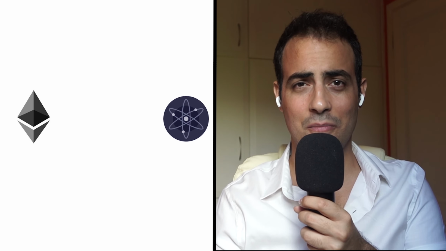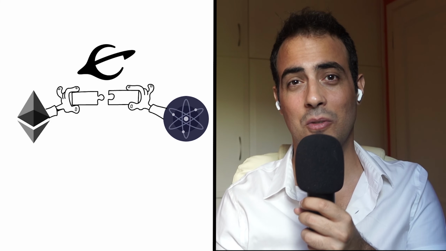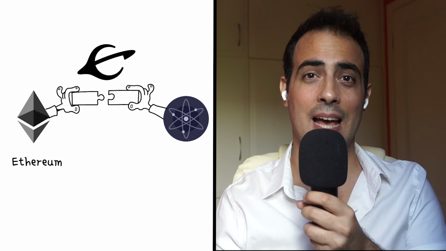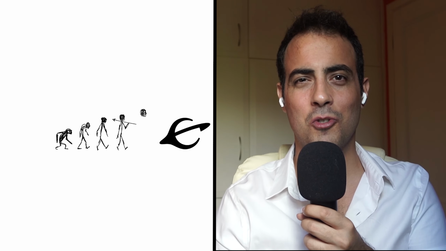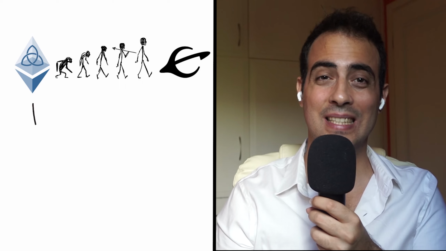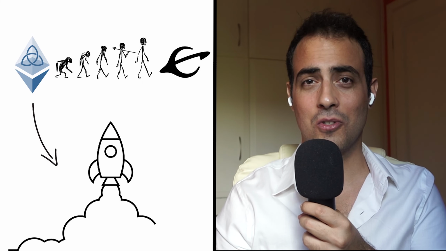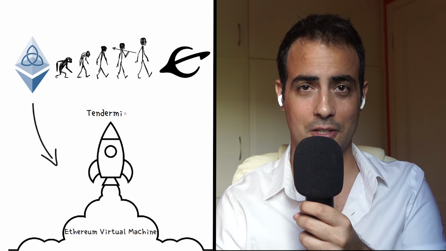So here is where Evmos comes in and enables decentralized interoperability between Ethereum-based applications and the Cosmos ecosystem of decentralized blockchains. Evmos can be seen as an evolution of Ethermint, a concept developed back in 2016 as a way to launch Ethereum virtual machine-based smart contracts on Tendermint. What exactly is an Ethereum virtual machine?